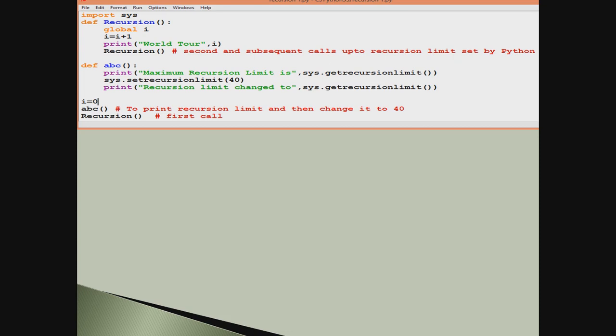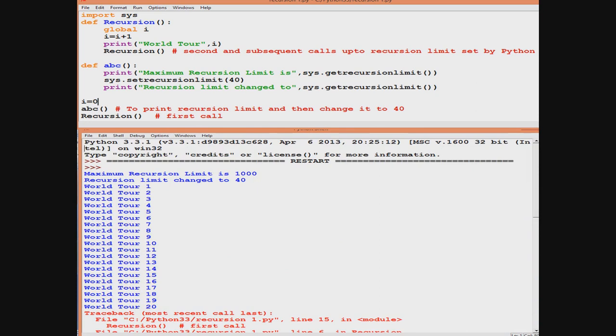So let us see. When we see the output, you will find that this time only 20 times world tour worked. That is, the recursion function worked 20 times. This is because we have changed the limit. You see above it is written that the maximum recursion limit is 1000. The recursion limit has been changed by us to 40. Now Python is going to work for any given time less than 40.